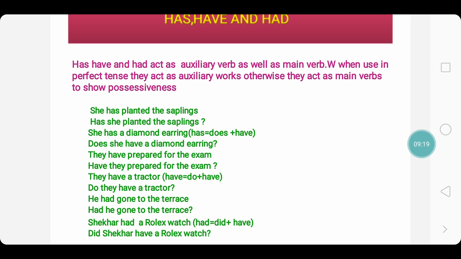Now with the same had, I have another example. Shaker had a Rolex watch. Now do we have a main verb here? Yes, we have had as a main verb. Do we have an auxiliary verb here? We have it hidden. We have to find it out. What is the auxiliary verb? Had is nothing but did plus have. So did is auxiliary verb and have is the main verb. So the question for this statement is, did Shaker have a Rolex watch?